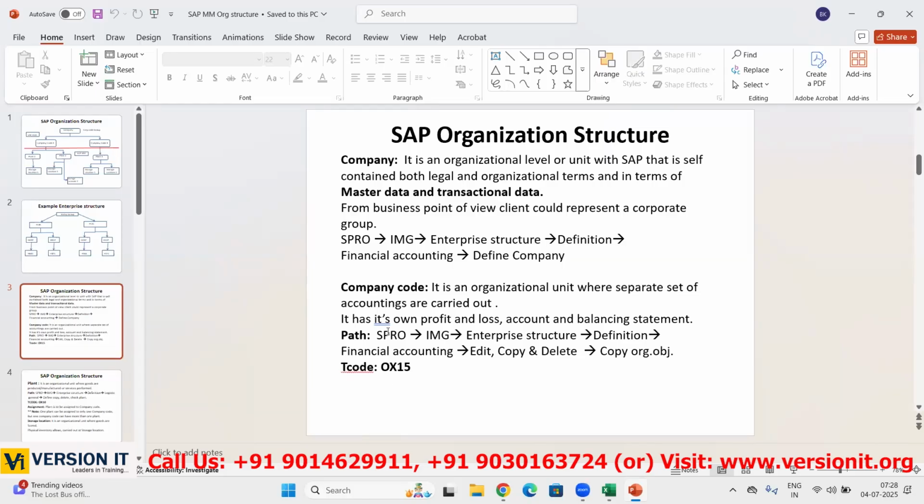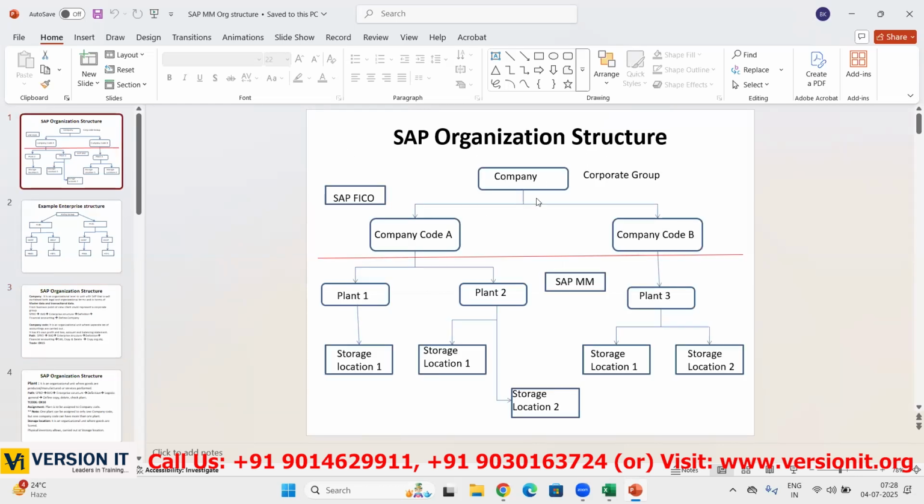Now you understand why this is in the FICO area. This company code and company setting up and managing, both are taken care of at SAP FICO level. FICO consultants will take care.